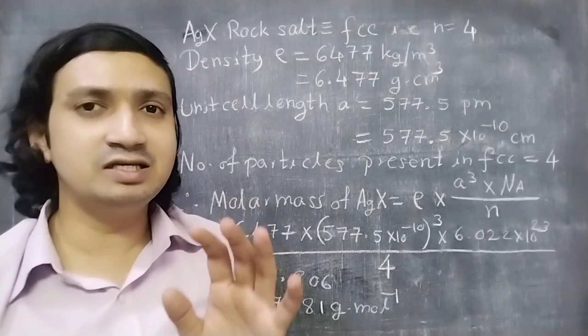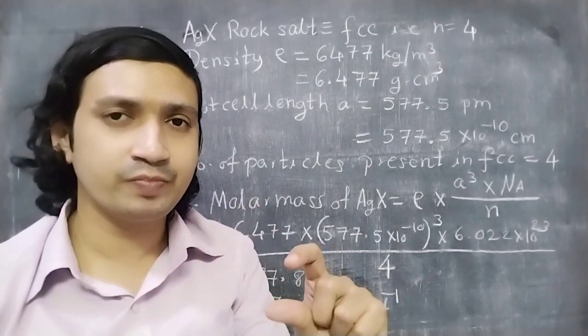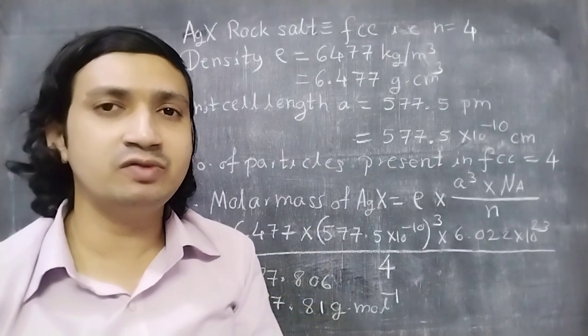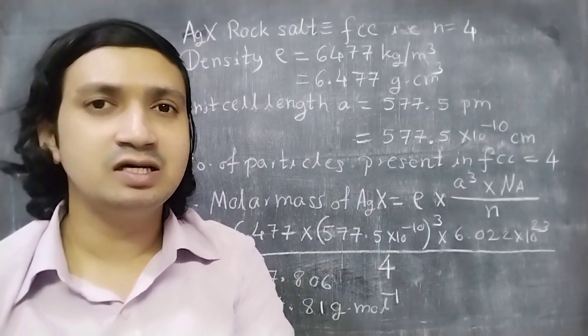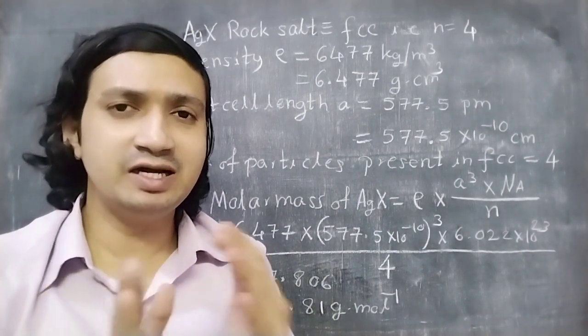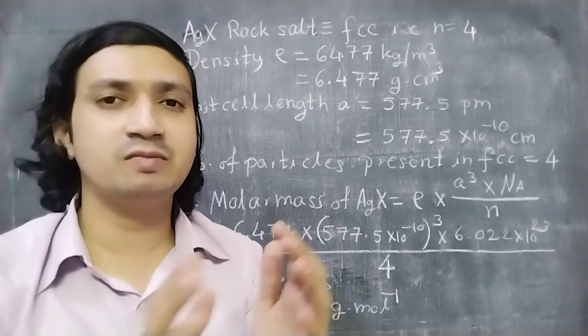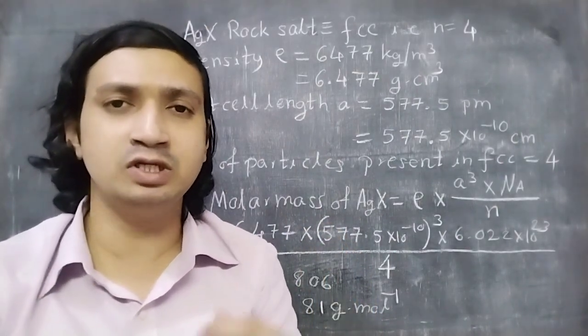Now what is this? This is the overall mass of AgX. But friends, we have been given the mass of Ag only. So the next step becomes very easy. What is to be done in the next step? You have to deduct the mass of Ag from the mass of AgX. That simple it is.